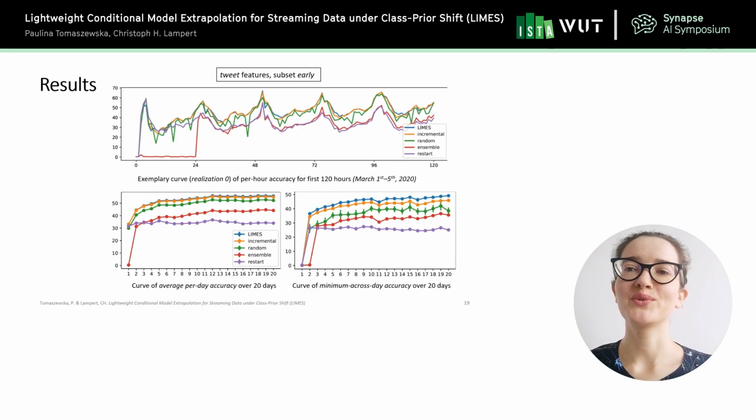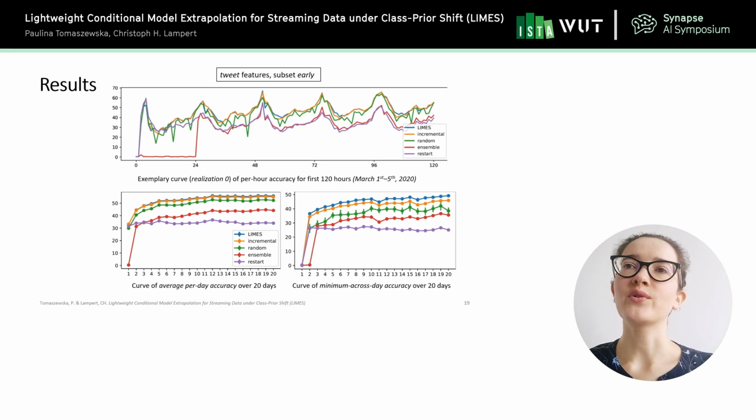And now let me move to the most interesting part, the results. Here we have shown 3 charts on the top. We can see the one with the values of accuracy per hour for the 5 analyzed models. Here we have the model that was trained on only the text of the tweet, and we use the early subset.